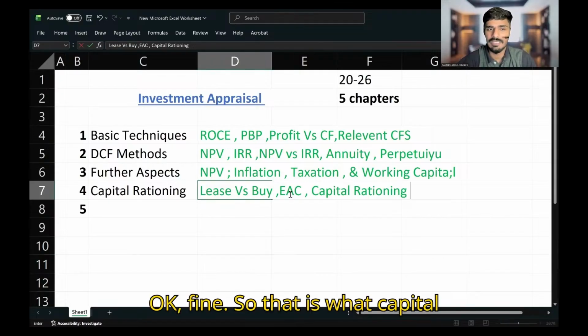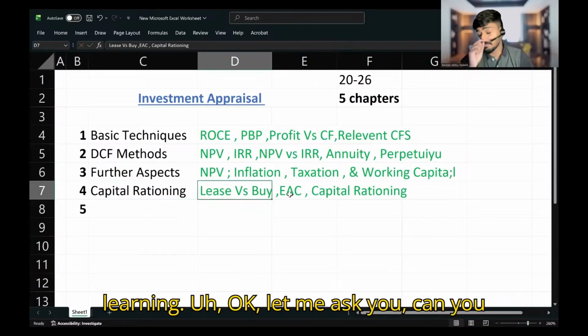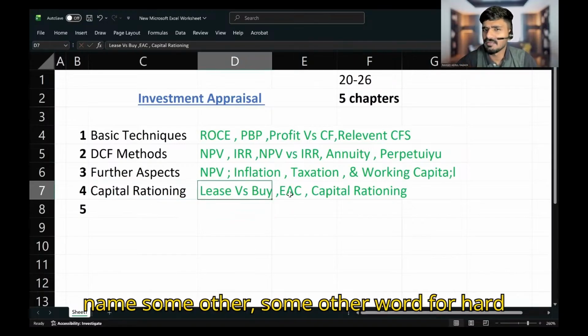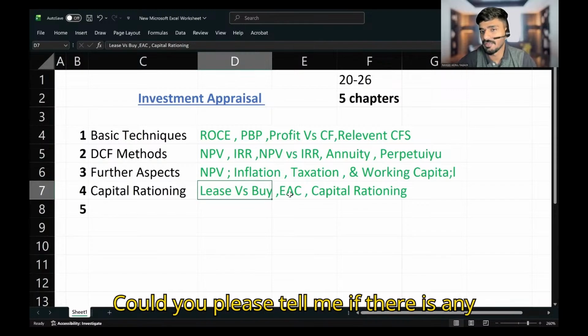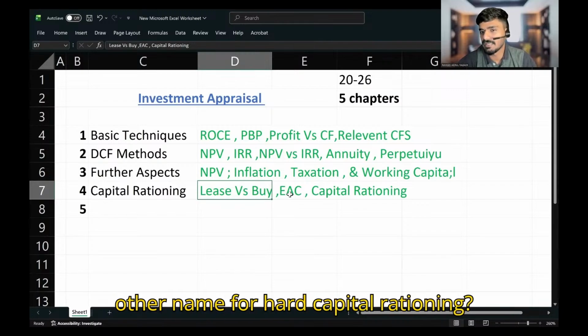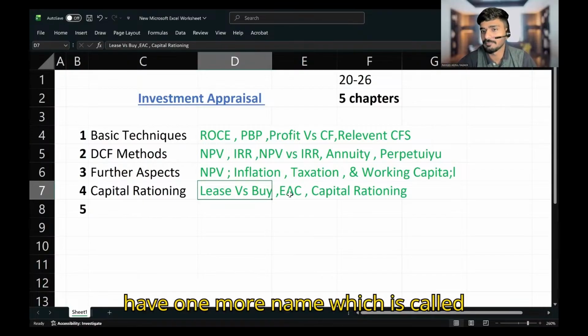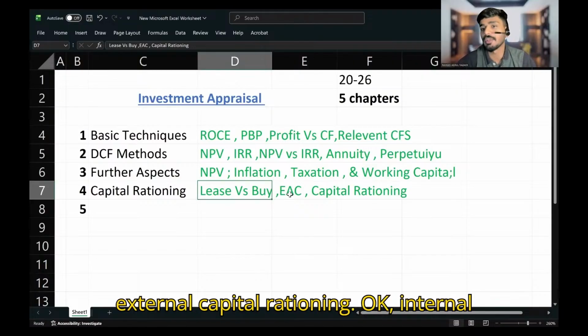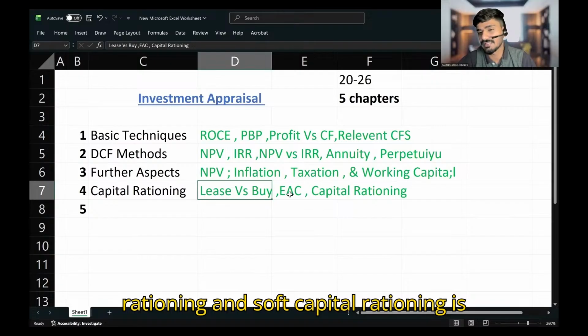Can you name some other word for hard capital rationing? In the exam, they can ask different names. Hard capital rationing has one more name, external capital rationing, and soft capital rationing is also known as internal capital rationing.